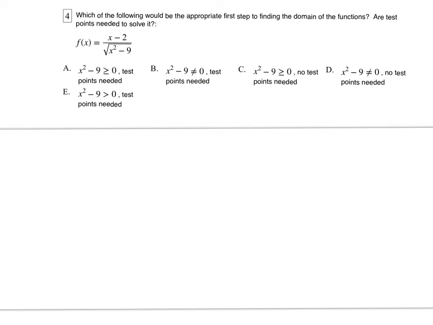All right, next up here, we just have a straight domain of a function. This is a radical in the denominator. Anytime we have a radical, our rules for domain that we need to remember are: a denominator cannot equal 0, and the inside of a radical must be greater than or equal to 0.